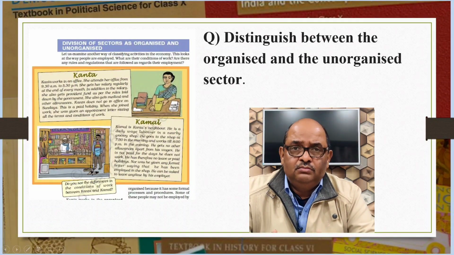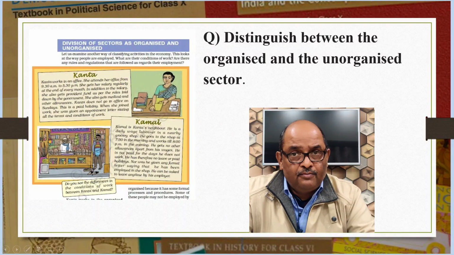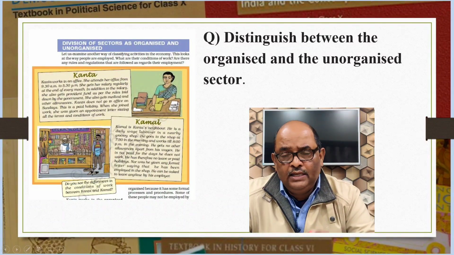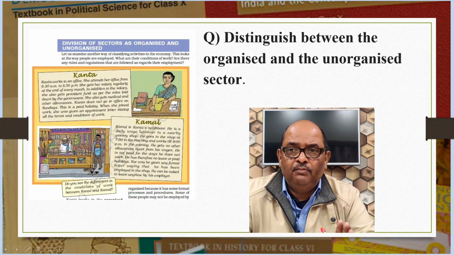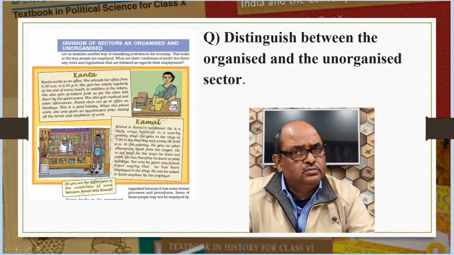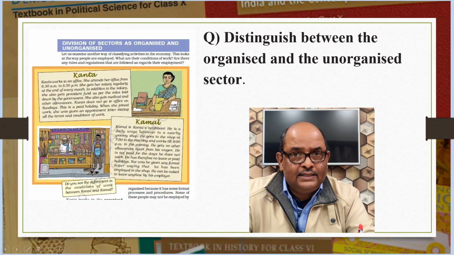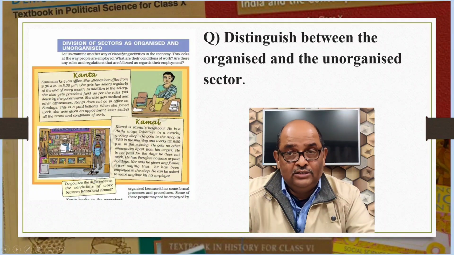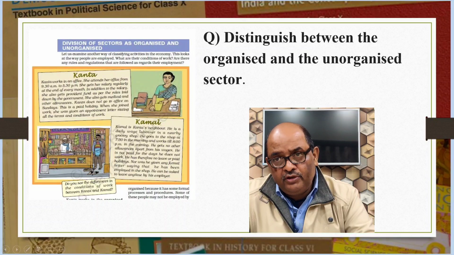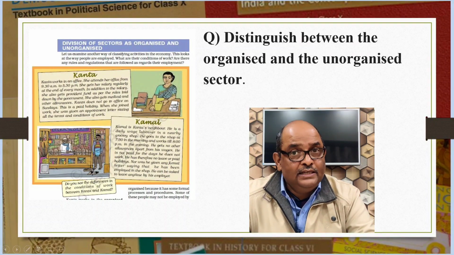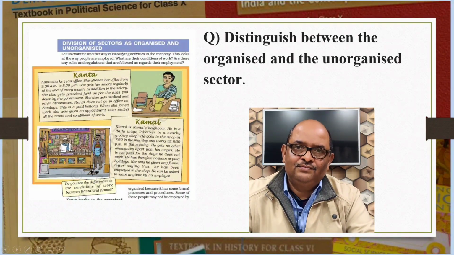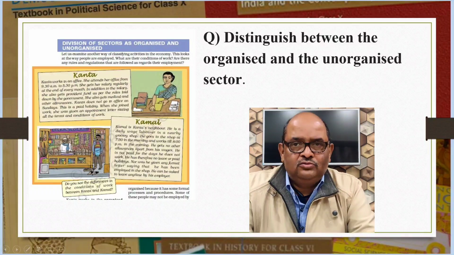Organized sector includes banks, hospitals, schools, etc. Unorganized sector includes a large number of people who are employed on their own doing small jobs, etc. Workers in organized sector get paid leave, provident fund, gratuity, etc. There is no provision of paid leave, provident fund, leave due to sickness, etc. in unorganized sector. I hope you have understood the point that I want to make. Sometimes you may be asked to write,